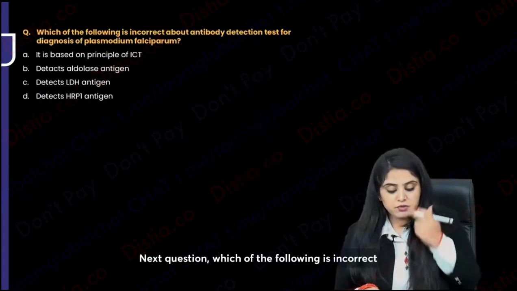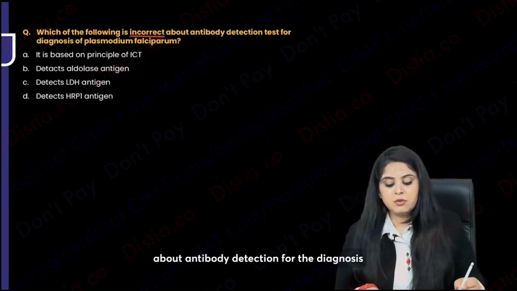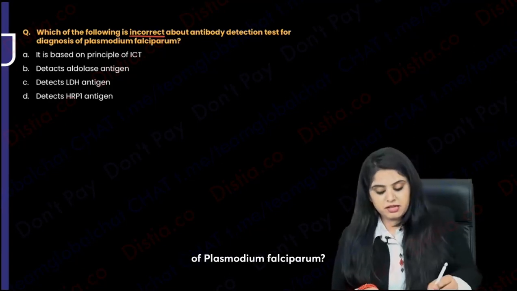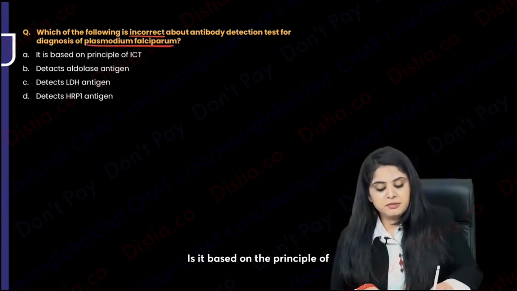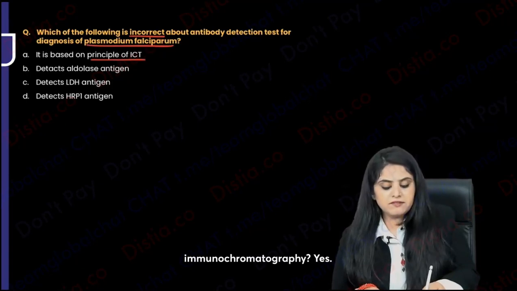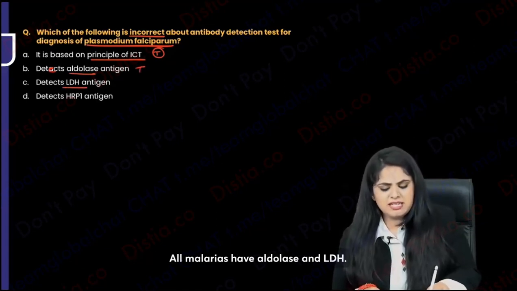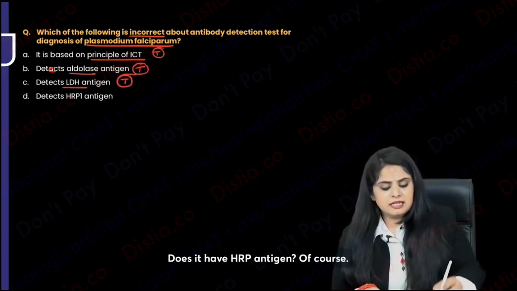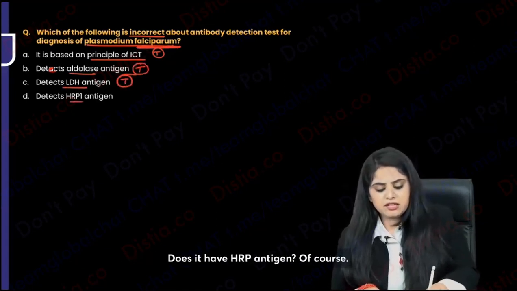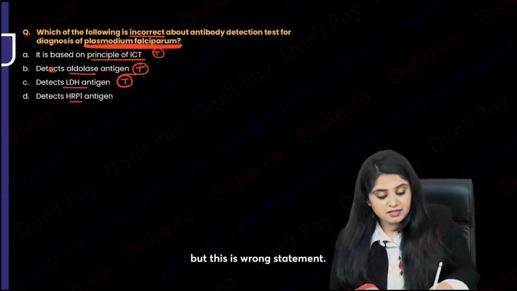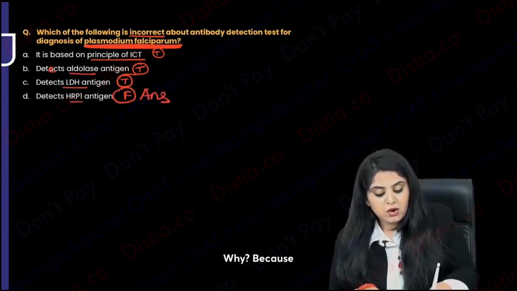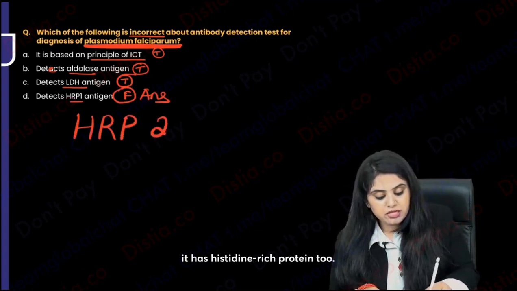Next question: which of the following is incorrect about antigen detection for the diagnosis of Plasmodium falciparum? Is it based on the principle of immunochromatography? Yes, the card test, correct. Does it detect the aldolase antigen, aldolase, LDH? Yes, all malarias have aldolase and LDH. Does it have HRP antigen? Of course, Plasmodium falciparum has it, but this is the wrong statement. Why? Because it has histidine-rich protein 2.